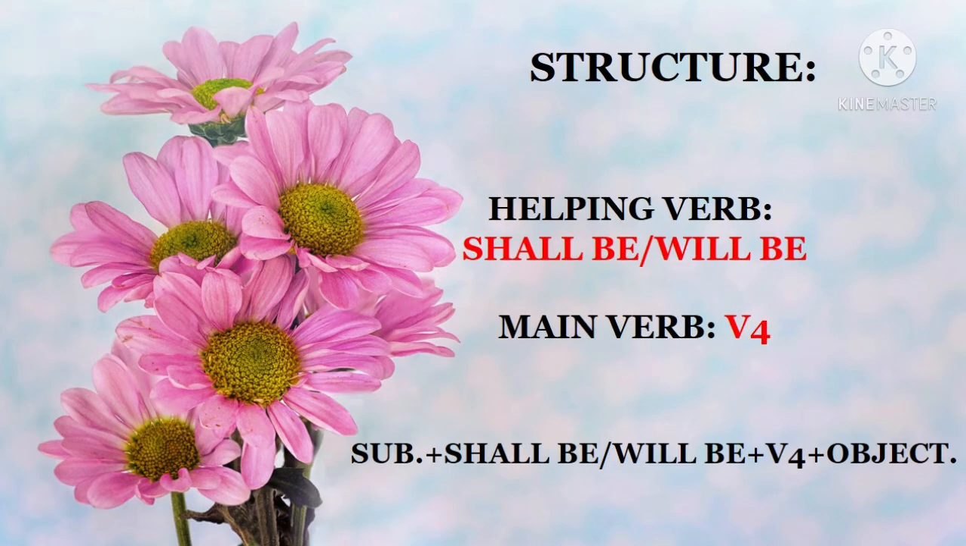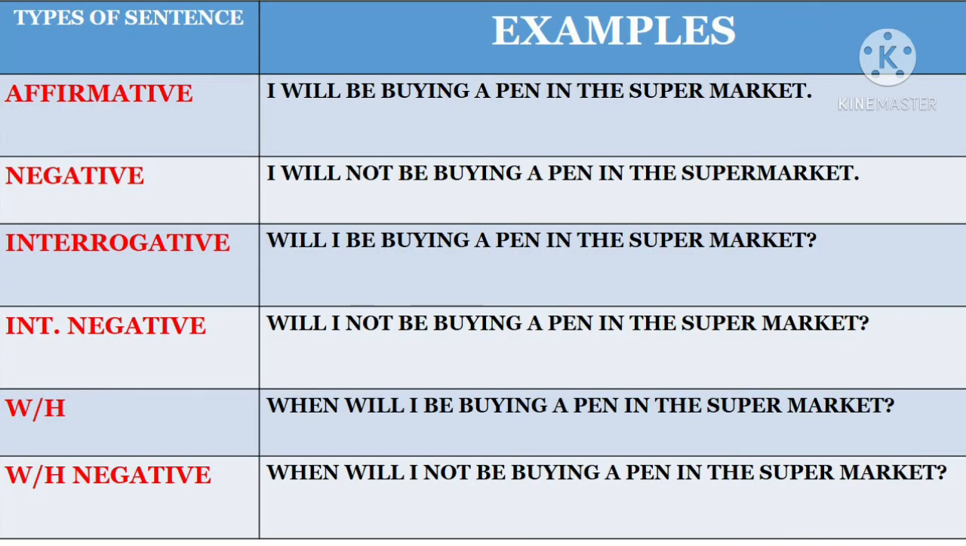Now the main thing is the structure. So what will be the structure? Subject plus shall be or will be plus V4 plus object. If you go with this structure, you can easily construct any sentence that we have discussed. That is a total of 6 types of sentences. Now coming to the 6 types of sentences that we have discussed, let's see one by one.